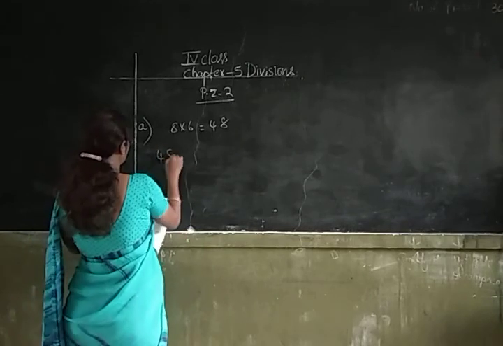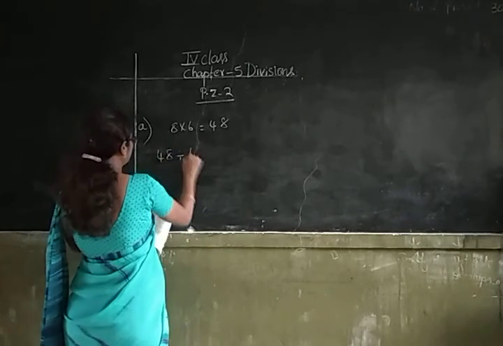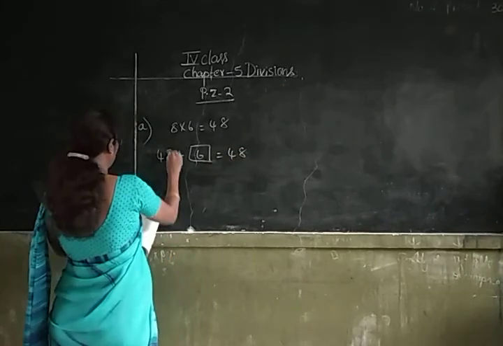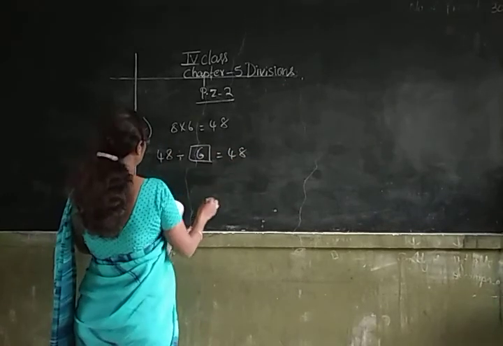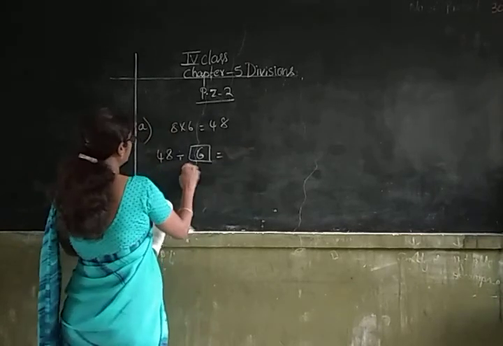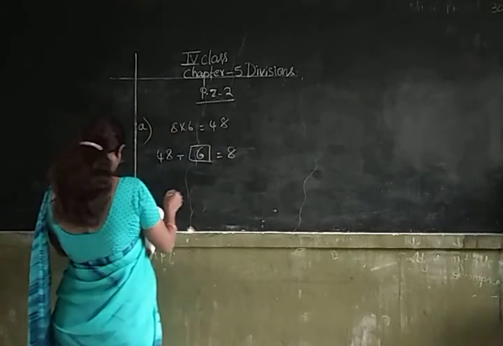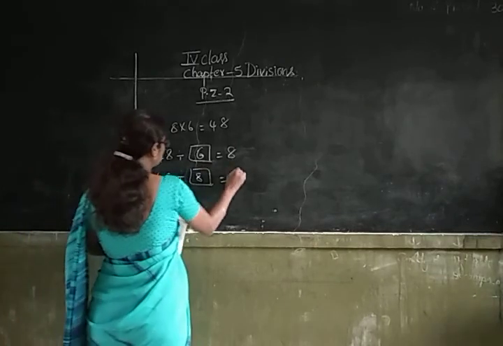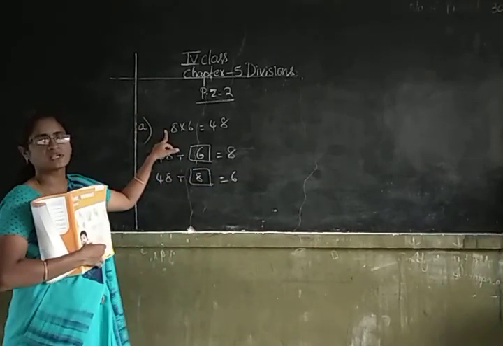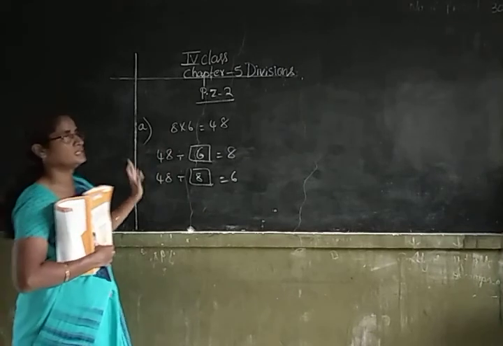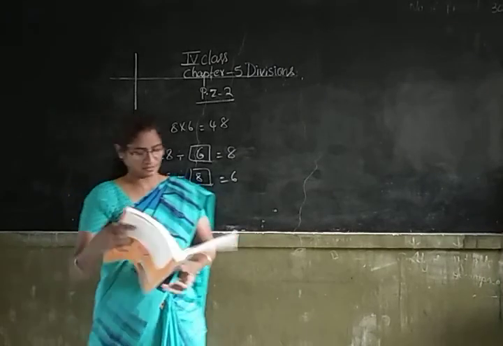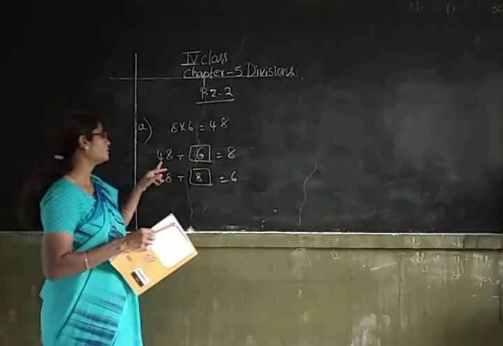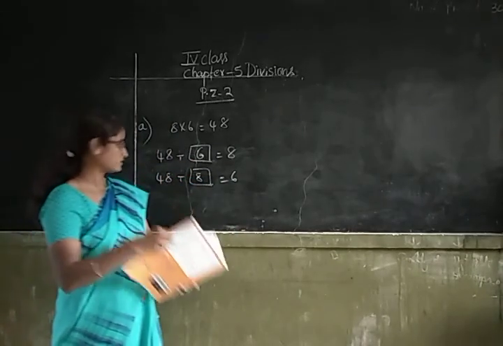Now we have to write down the division facts. 48 divided by 6 is equal to 8, and 48 divided by 8 is equal to 6. So here the multiplication fact is given and you have to write down the division facts.